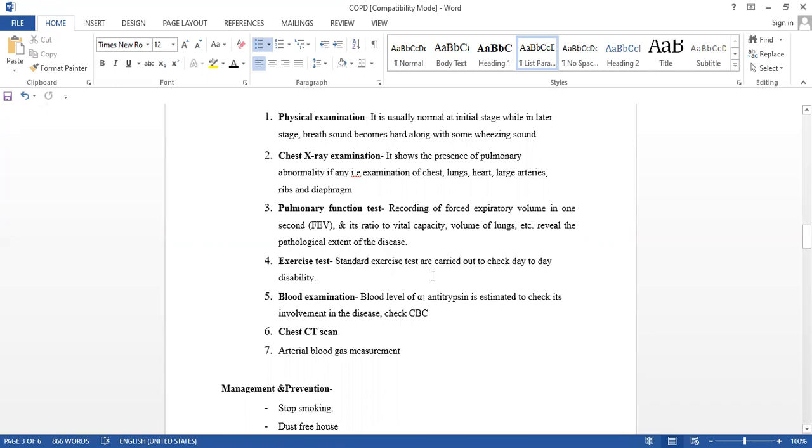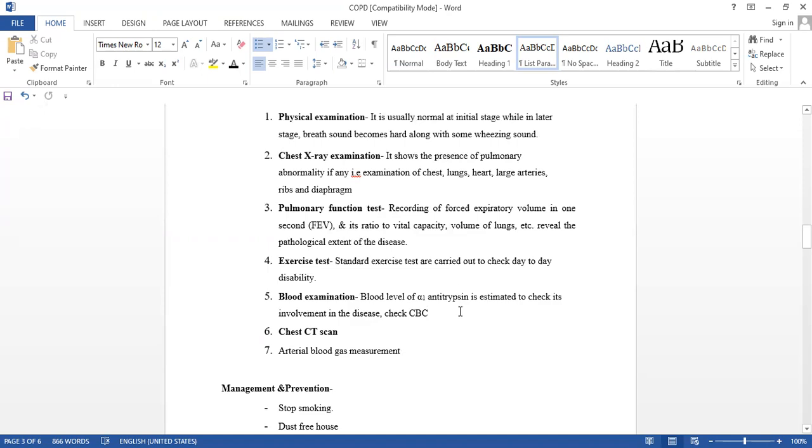Standard exercise test is there, that we call an exercise test, for day-to-day disability. Blood examination: which type of blood examination will it be? CBC, complete blood cell count, a complete blood checkup. In that we will see all the cells, and others also. That we call a CBC. Blood level, here we will also see the